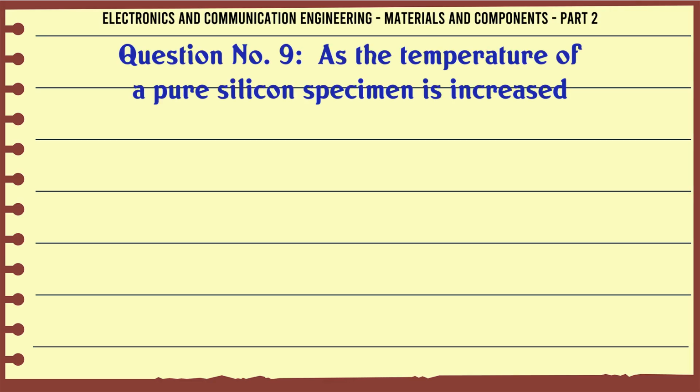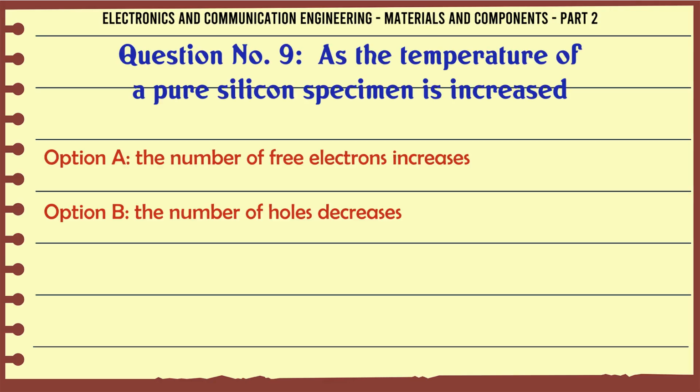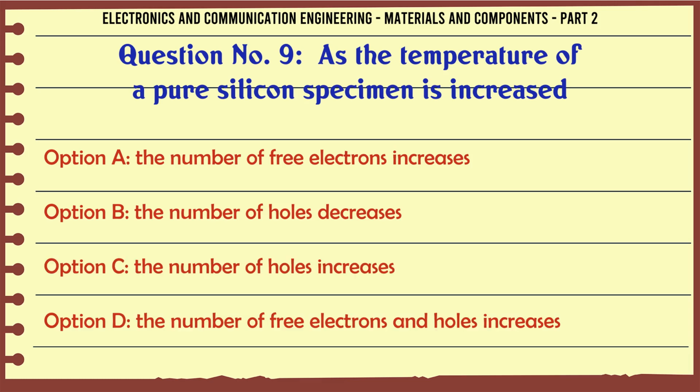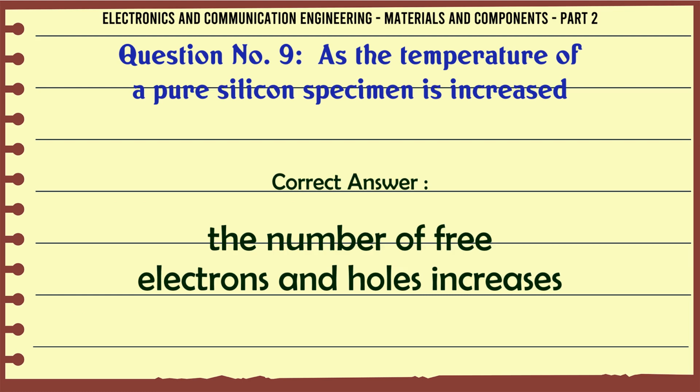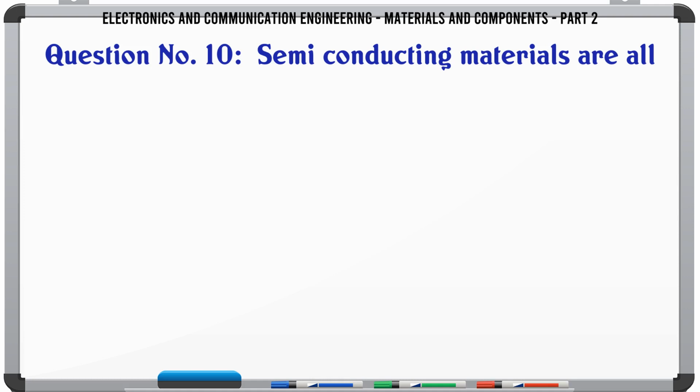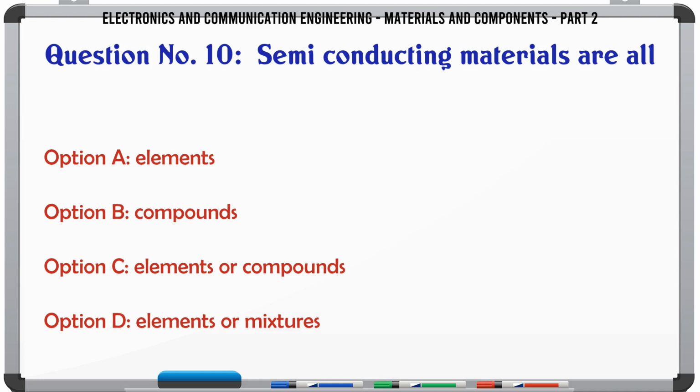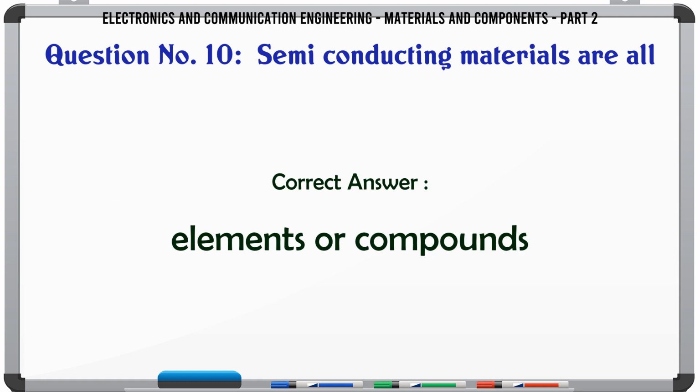As the temperature of a pure silicon specimen is increased, A. The number of free electrons increases. B. The number of holes decreases. C. The number of holes increases. D. The number of free electrons and holes increases. The correct answer is the number of free electrons and holes increases. Semiconducting materials are all A. Elements. B. Compounds. C. Elements or compounds. D. Elements or mixtures. The correct answer is elements or compounds.